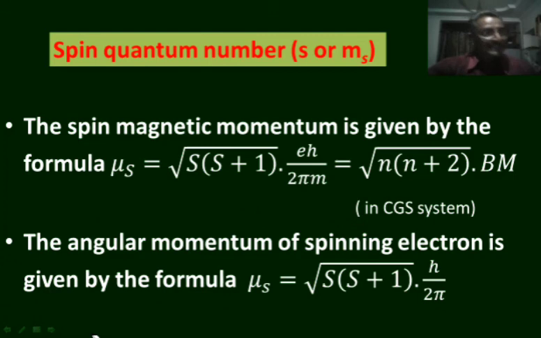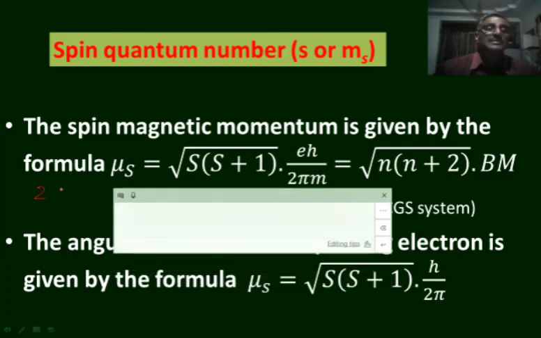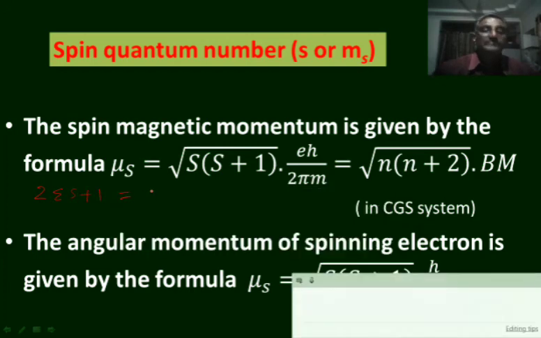The spin multiplicity of an atom can be calculated by using the formula 2 into sigma s plus 1. That is equal to 2 into capital S plus 1, where capital S is the spin of all the unpaired electrons together.